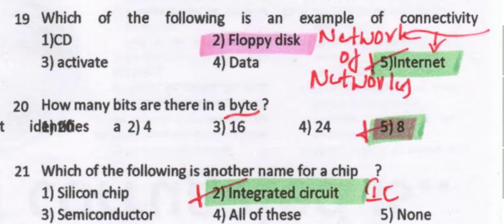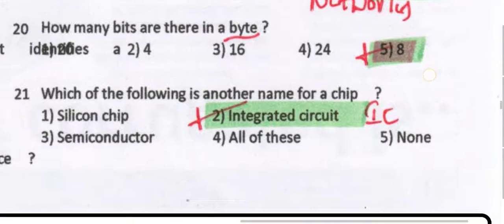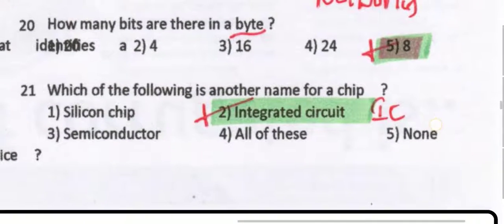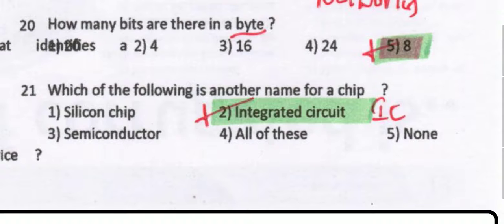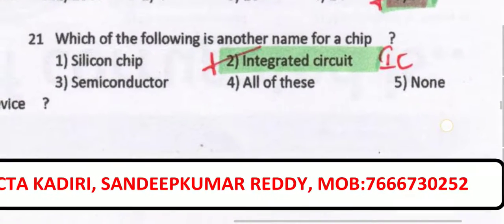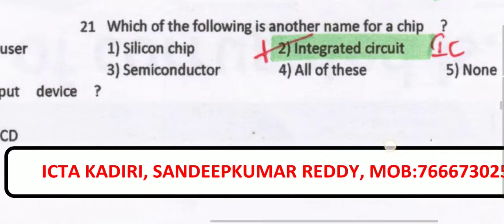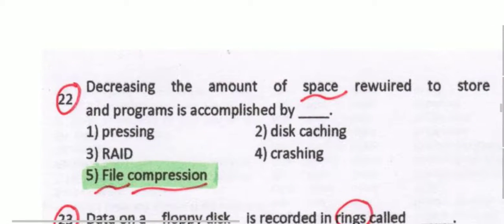Which of the following is an example of connectivity? Floppy disk is not the one, that is a memory device. The Internet is a network of networks, that is one type of connectivity. How many bits are there in a byte? A total of 8 bits. In a nibble we have 4. What is another name for a chip? Integrated circuit is another name for a chip.